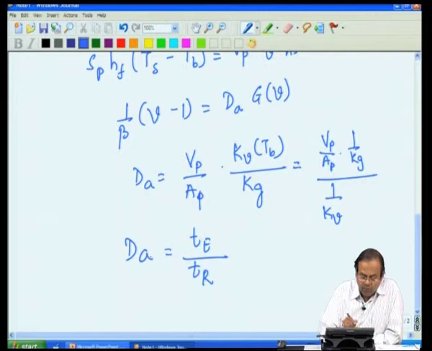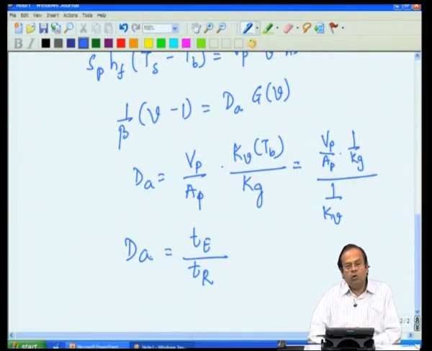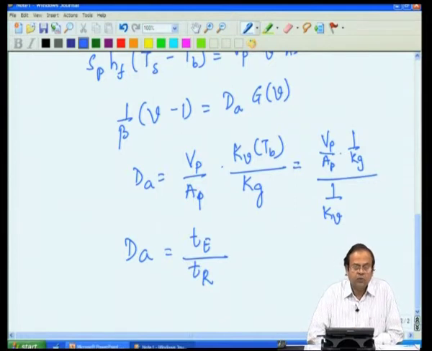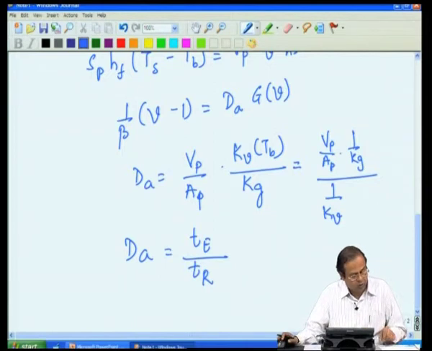So, Damkohler number dA is a measure of, or a rating parameter for, external mass transfer resistance to external reaction rate or kinetic rate, the time scales, similar to Thiele modulus which we defined earlier, which was comparing the internal diffusion process to reaction process. Here, since we are looking at only external, we have this particular